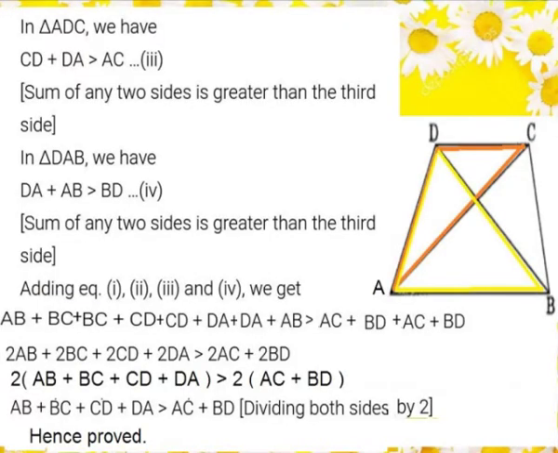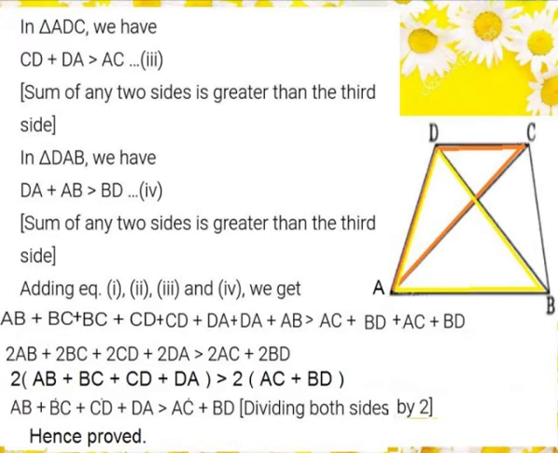Now consider another triangle, that is triangle ADC. In that we have CD plus DA is greater than AC. Take this as the third inequality. Now finally consider the triangle DAB. In that we have DA plus AB is greater than BD. Take it as the fourth inequality.